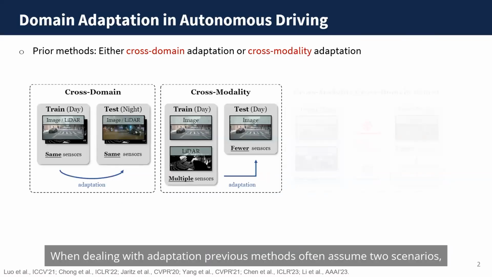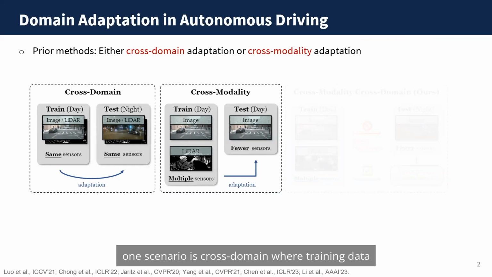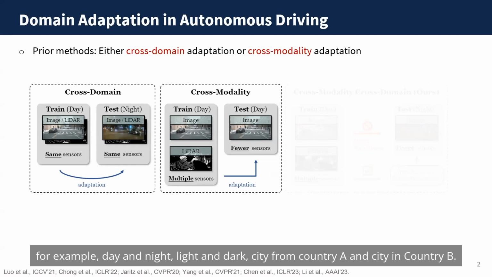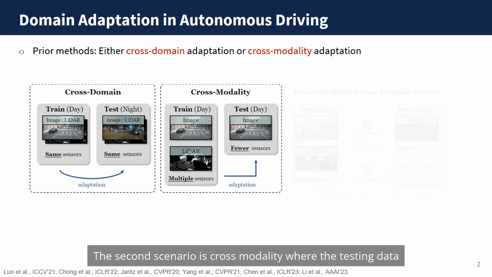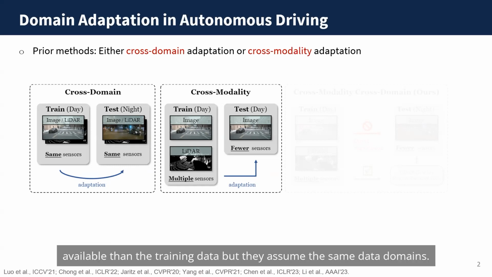When dealing with adaptation, previous methods often assume two scenarios. One scenario is cross-domain, where training data are captured in a different domain from the testing data. For example, day and night, light and dark, city from country A and city in country B, but the input of sensor modalities are the same across the training and testing phases. The second scenario is cross-modality, where the testing data have different, often fewer, types of sensor modalities available than the training data, but they assume the same data domains.